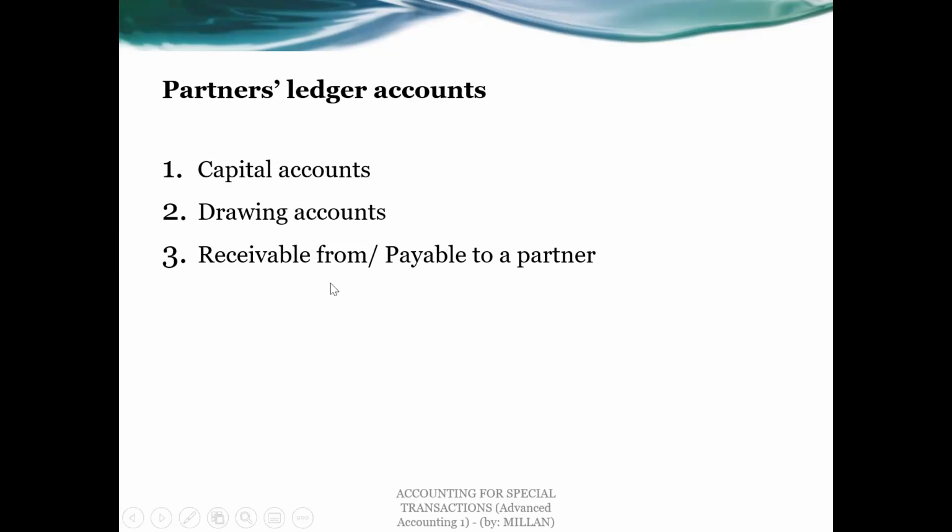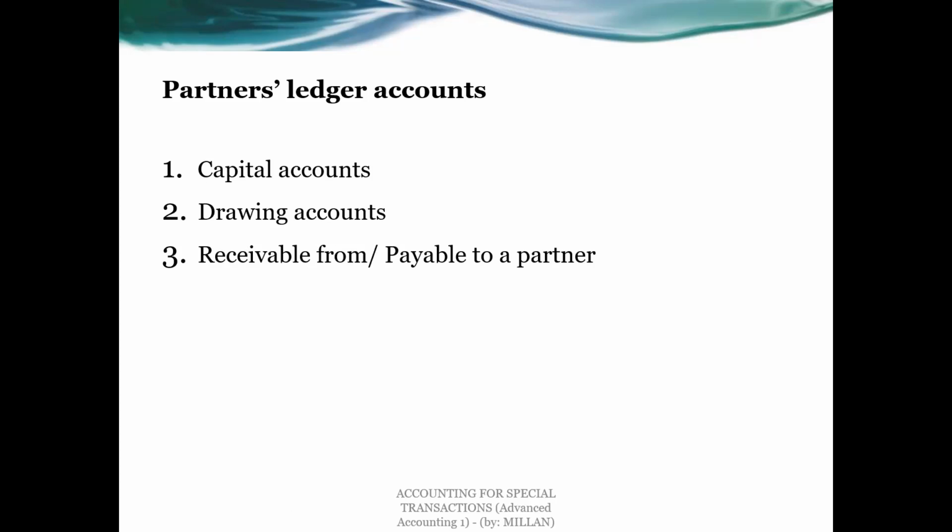So this particular account, aside from the usual or allowed withdrawal of capital made by the partners, you will also use the drawing account to record the share of profit and loss. Now, if it is a profit, drawing account will be credited. If the share is a loss, drawing account will be debited.